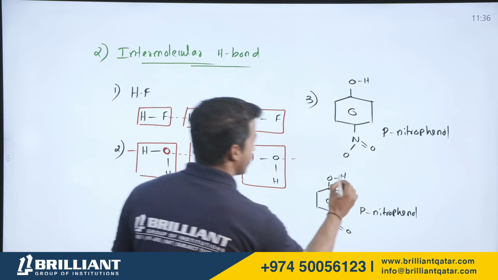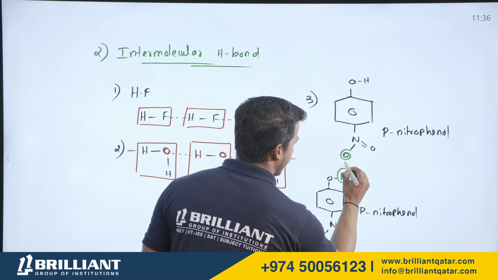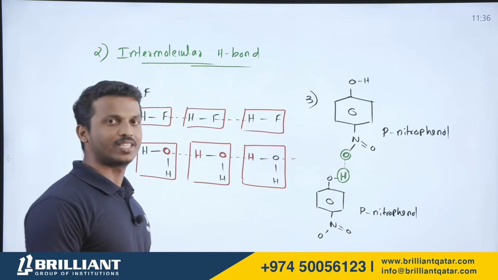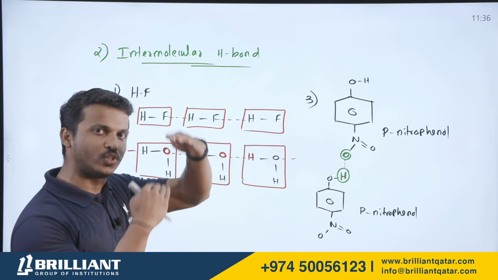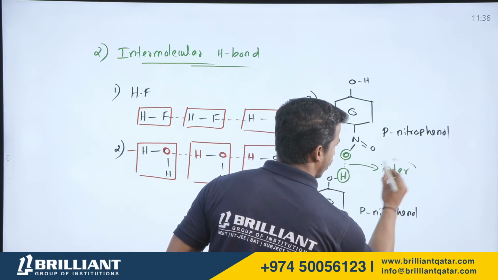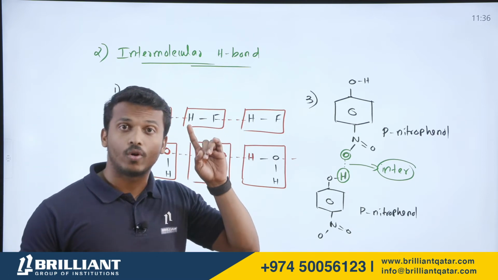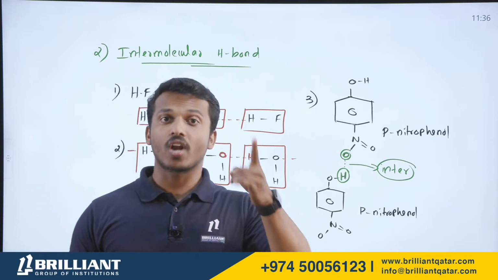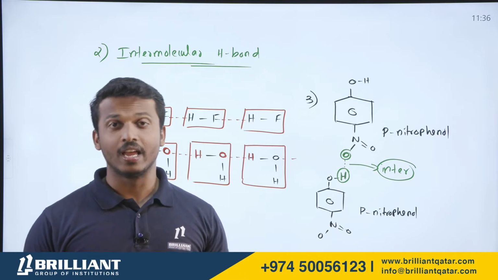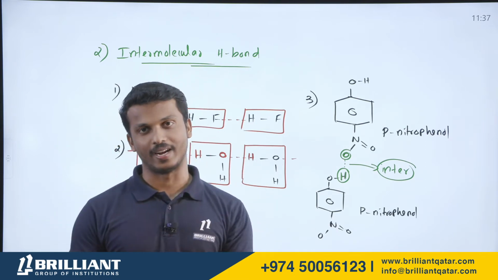Yes, you can see this hydrogen and this oxygen can make a hydrogen bond. What is it called? This is in between two molecules. Therefore, it is called intermolecular hydrogen bonding. Clear all? So ortho-nitrophenol contains intramolecular hydrogen bonding, and para-nitrophenol has intermolecular hydrogen bonding.